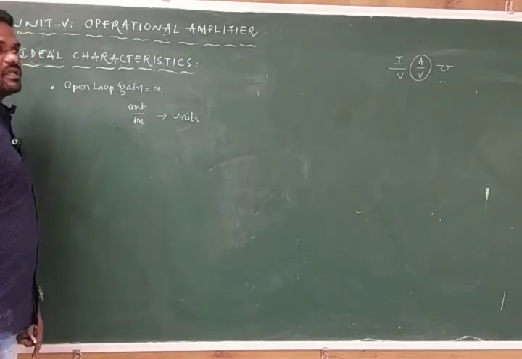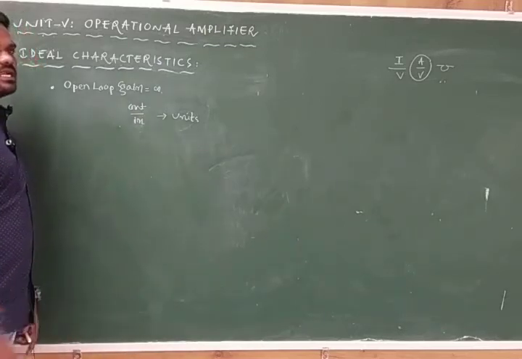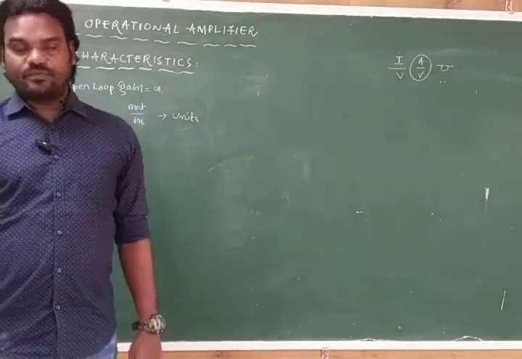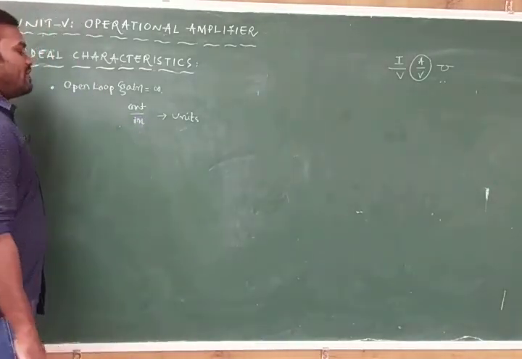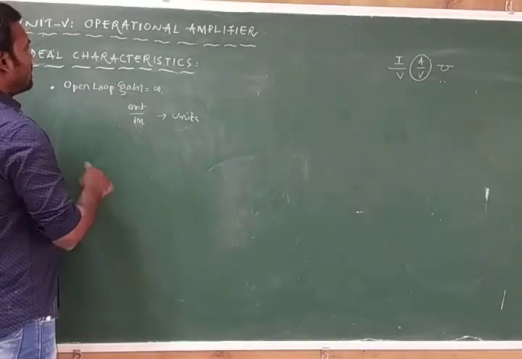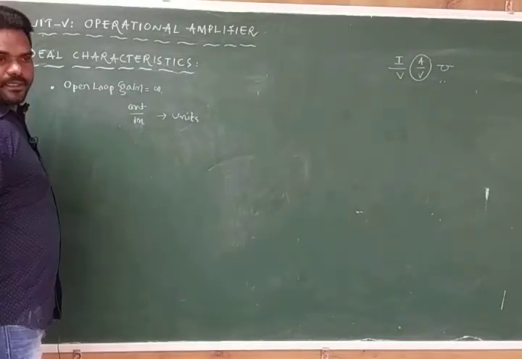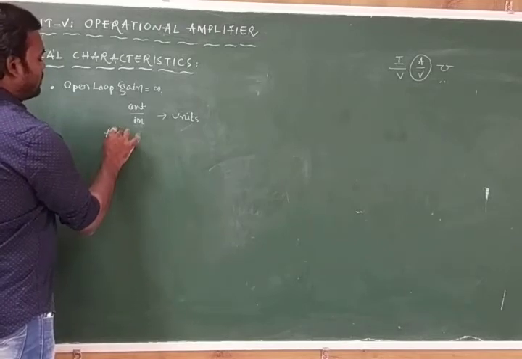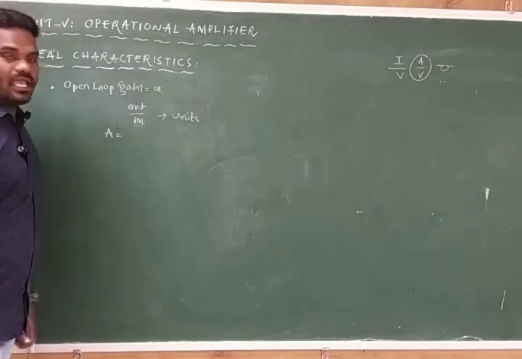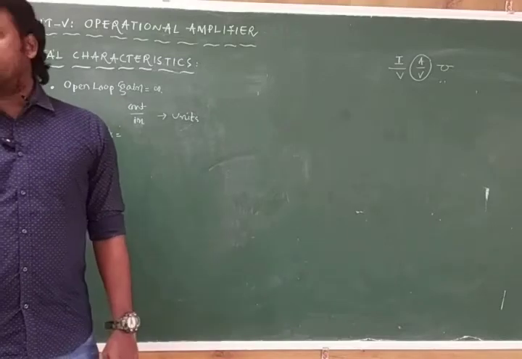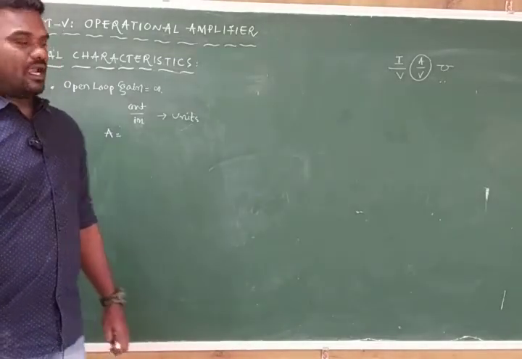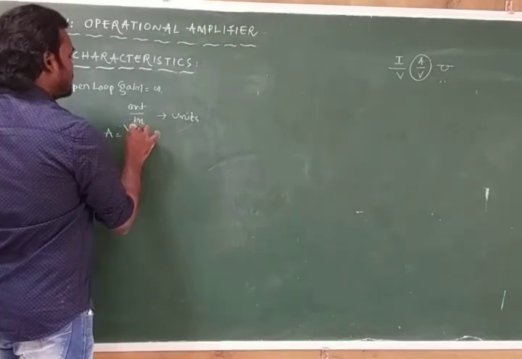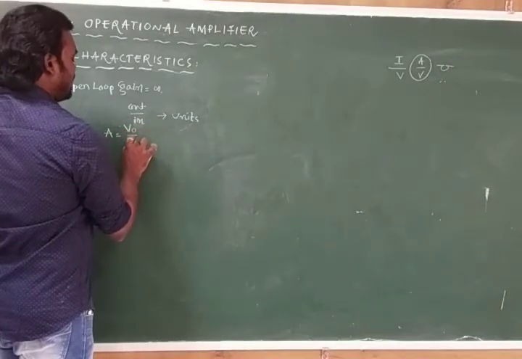In case of operational amplifier, we can calculate the gain with respect to voltage, current and power. Operational amplifier, in short, we can call it an op amp, and the gain without feedback, or open loop gain, A, generally if I go with the voltage, is VO by VI.